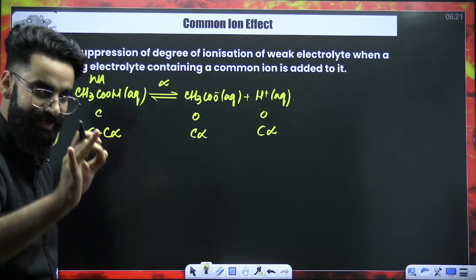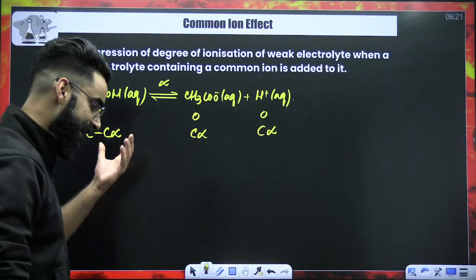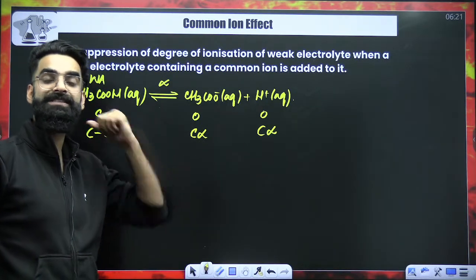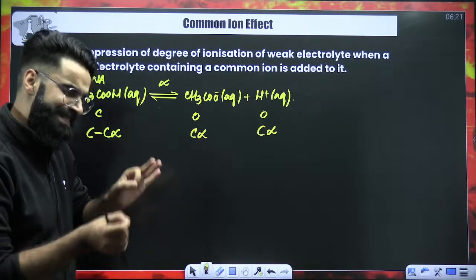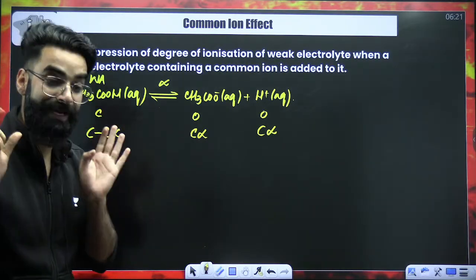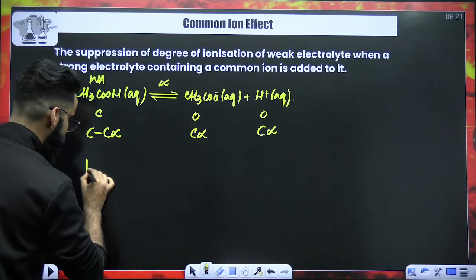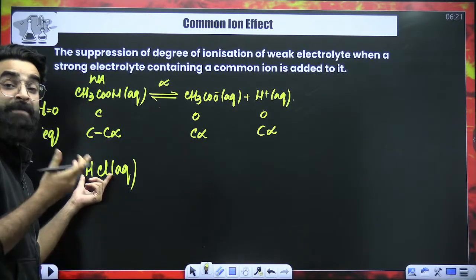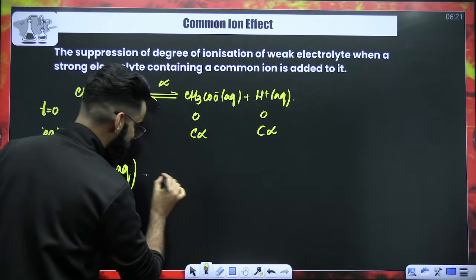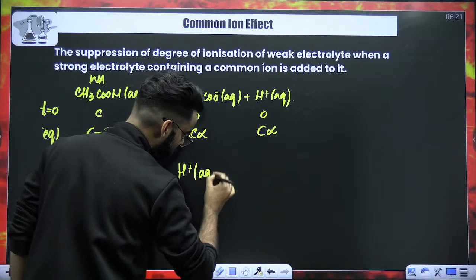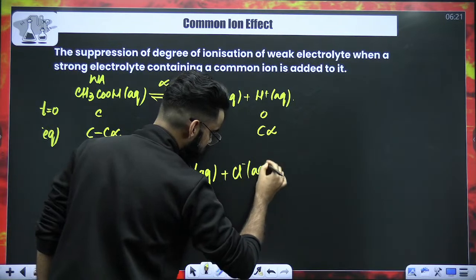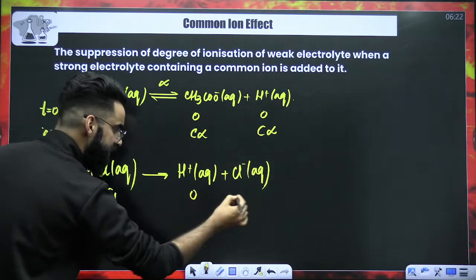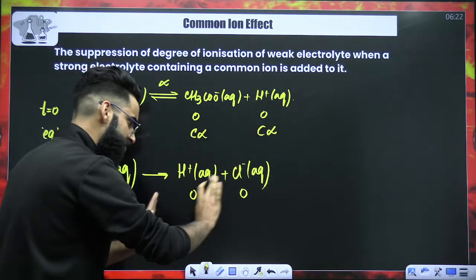Now dear students, try to understand one thing. I've taken a container in which this weak electrolyte is in equilibrium with its ions. Now, in the same container, I am going to introduce a strong electrolyte, HCl. So it's going to get dissociated completely into its ions. Let's assume that its initial concentration was C1, and the ions are 0 initially. Now it's going to get completely dissociated into its ions.